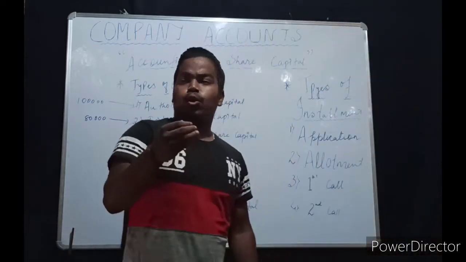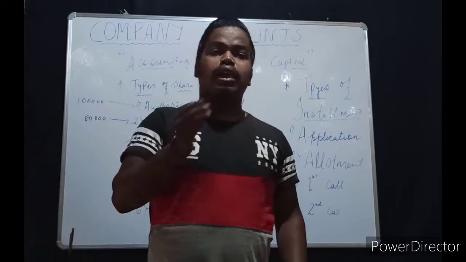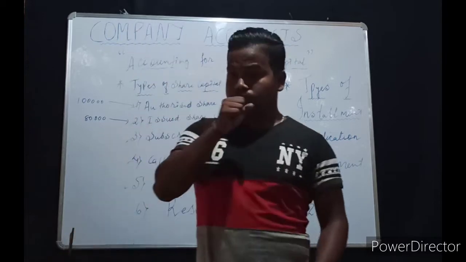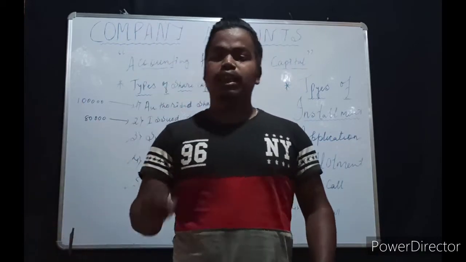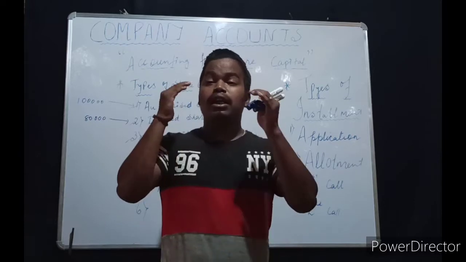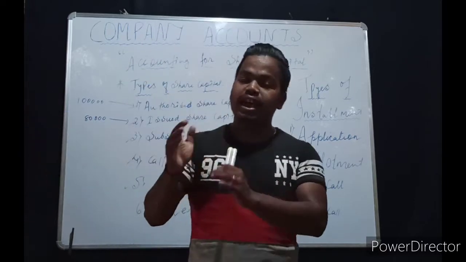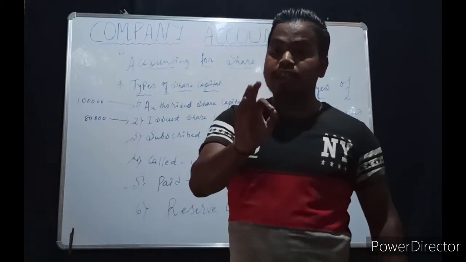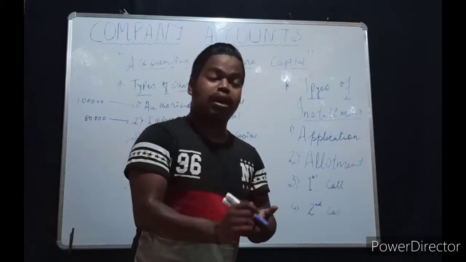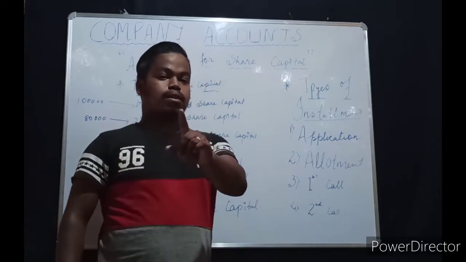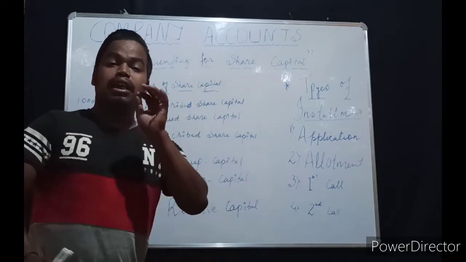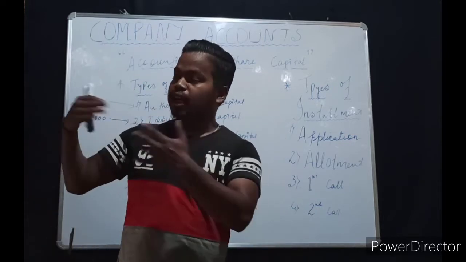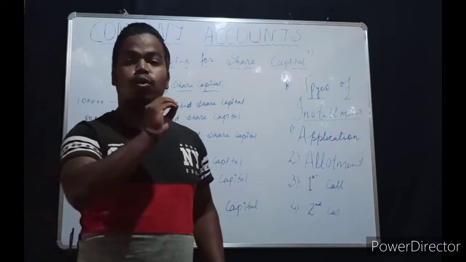Don't worry, while purchasing some share of the company, the person is not going to give the whole amount in cash. In any type of company, if any person buys the share, regarding the share there will be installments. For anything else, there is no kind of installment.